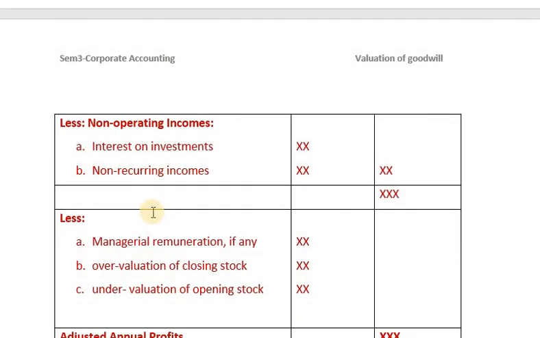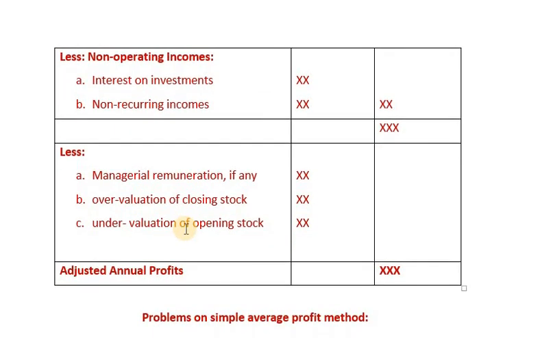Then we deduct non-operating income, which includes interest on investment and non-recurring incomes. Then we deduct recurring expenses like managerial remuneration, if any. Along with this, we consider overvaluation of closing stock and undervaluation of opening stock. Overvaluation of closing stock and undervaluation of opening stock increase profit. Therefore, these two items are deducted. The residual figure will be the adjusted annual profit.